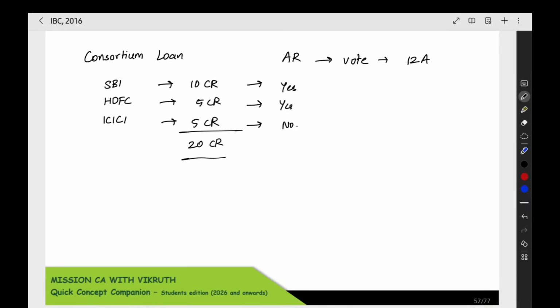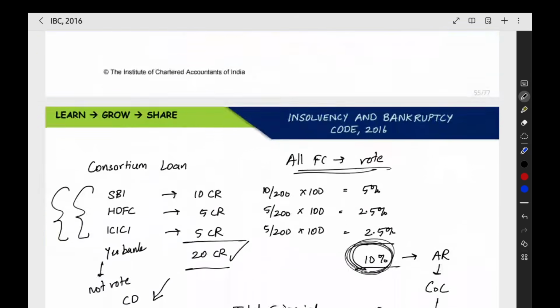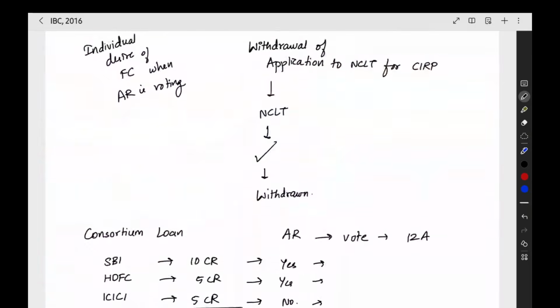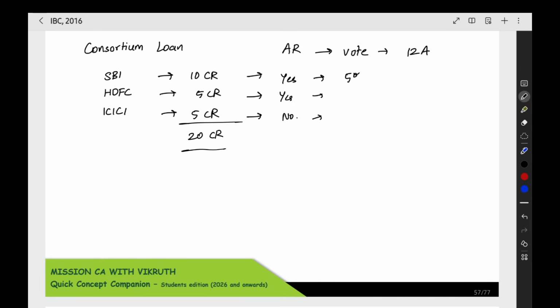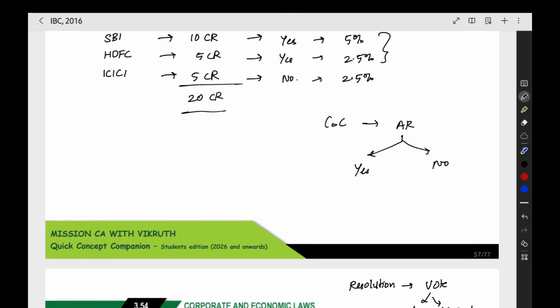So here what you have to do: for these two creditors you have to say yes, for this creditor you have to say no. Now what is the voting percentage? 5% remaining, 2.5, 2.5. So here in the committee of creditors meeting, the authorized representative will vote yes for this 7.5% and will vote no for the 2.5%.